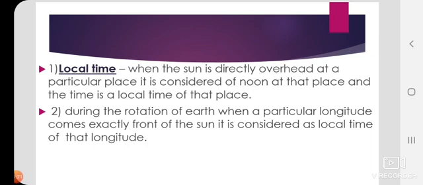I think you have understood this longitude properly.